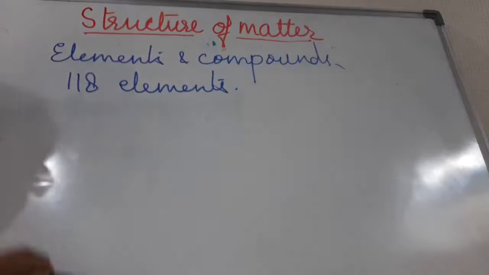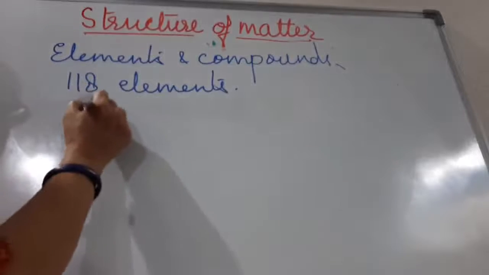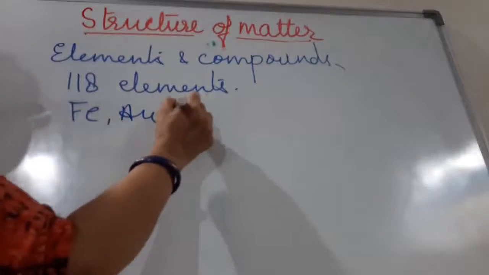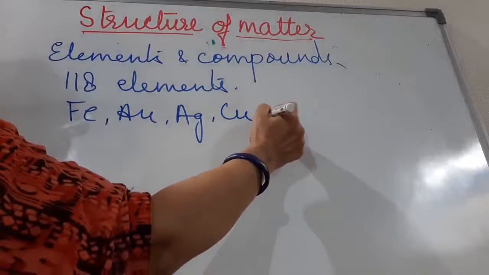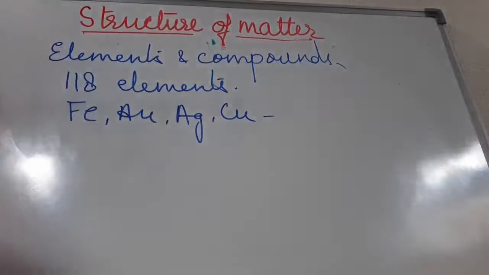Iron, gold, silver, copper, etc. What are these? These are all elements. A substance made up of only one kind of atom that cannot be broken down into simpler substances by chemical method is called an element.